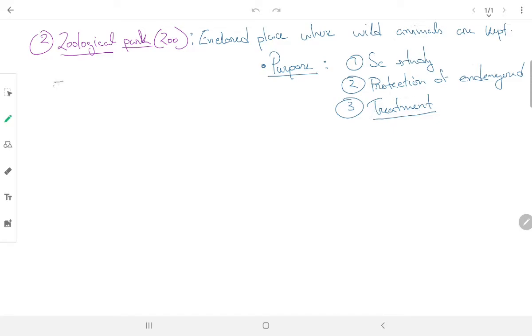Here also one name you have to keep in mind, that is Indian Zoological Park or Zoological Garden. Sorry, Zoological Park, that is also situated in Kolkata. Okay.